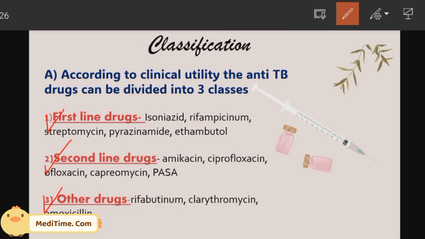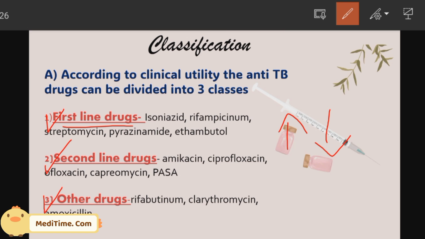Why are these drugs called first line drugs? Because whenever you consult a physician, whenever you consult a doctor, if you are diagnosed with TB, he will prescribe some common medications, and those common medications are first line drugs. Why are these drugs commonly prescribed? Because these drugs have high anti-TB action and low toxic effect. Because of this, these drugs are called first line drugs.